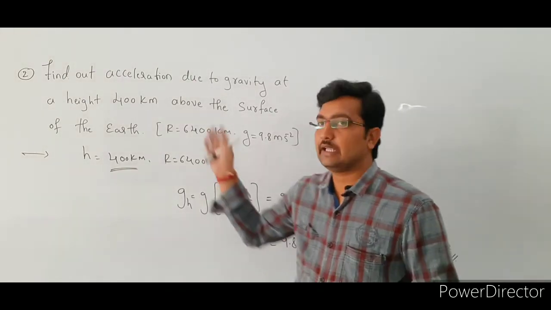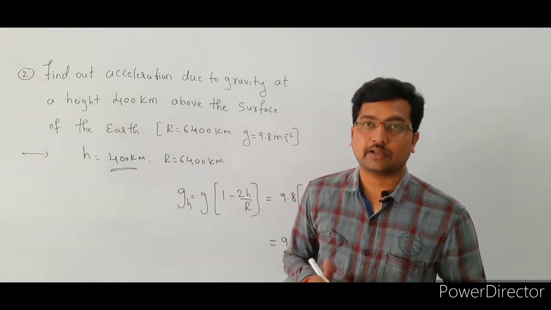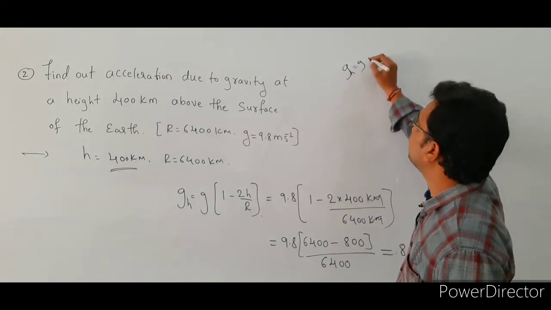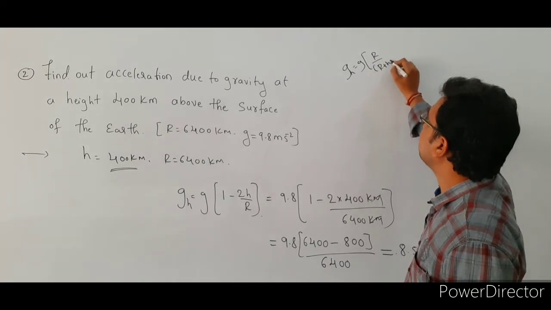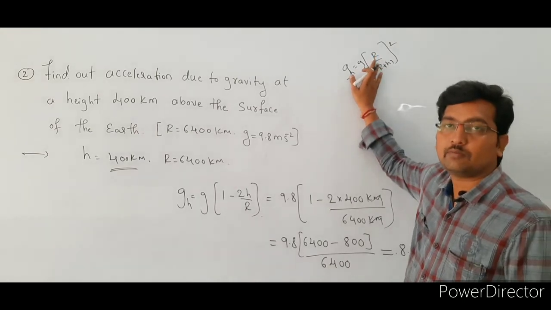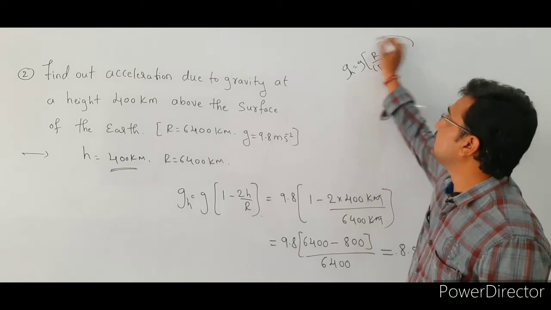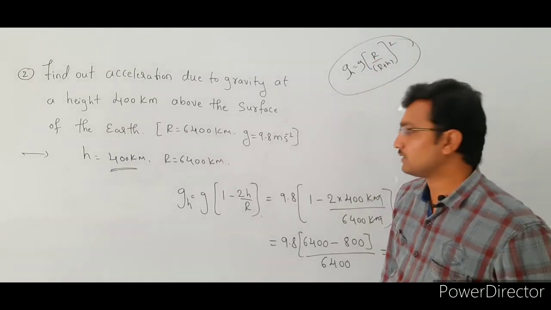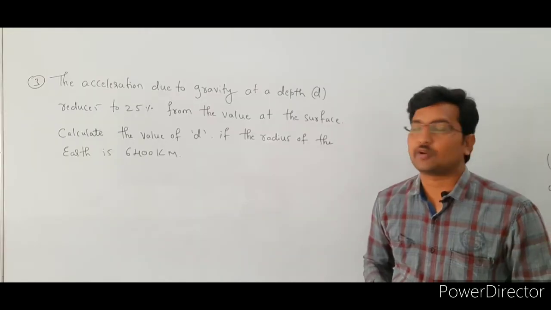But in the previous problem, the height value is comparable with the radius of the earth. That's why we used the formula g suffix h is equal to g bracket of r divided by r plus h whole square, right. We use this formula when the height value is comparable with the radius of the earth. If the h value is very much less than the radius of the earth, in that case we use the other formula. See the next problem here.